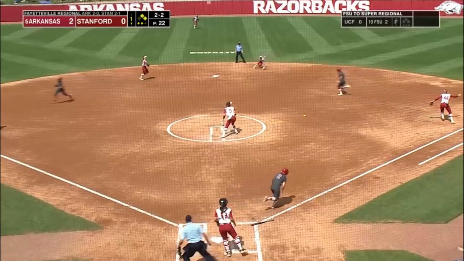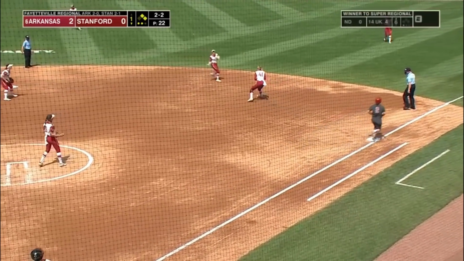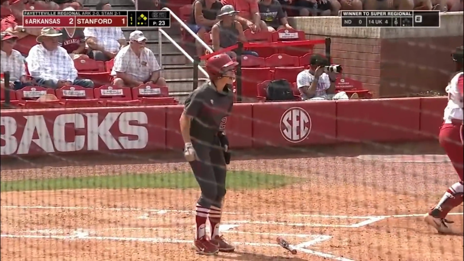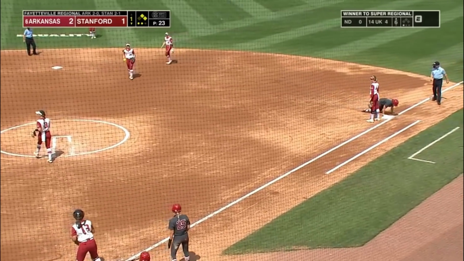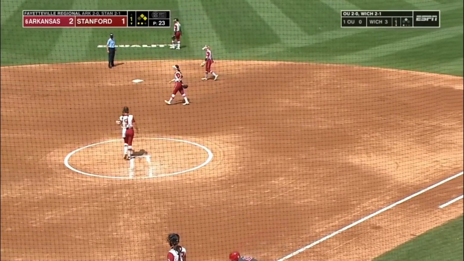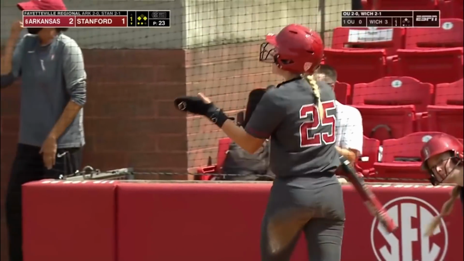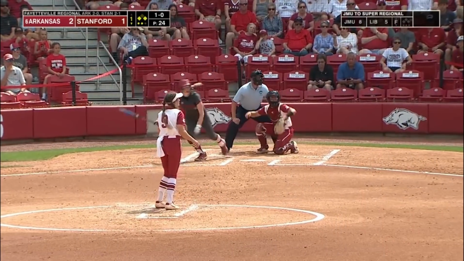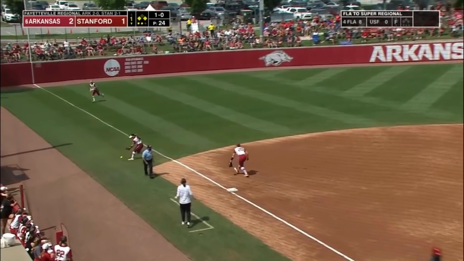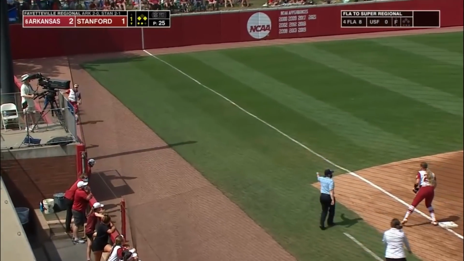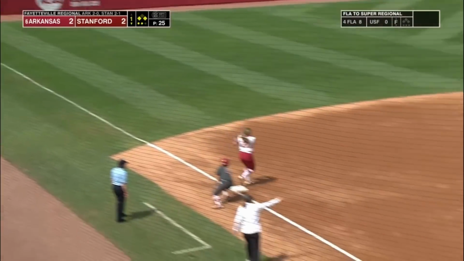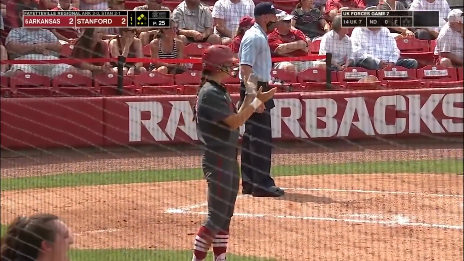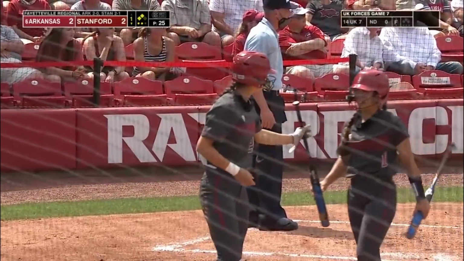Bottom of the first. Back to the mound through the legs, though, of Storms. It's going to trickle over the first. And a run is going to score. Stanford. And then they go back over to second now. So runners at the corners. 1-1. 5th pitch of the inning here by Storms. And that is lifted over the third baseman's head for a base hit. Chasing after it is Burnside. She'll throw it back in, but Stanford has tied the game at 2 and now has runners on second and